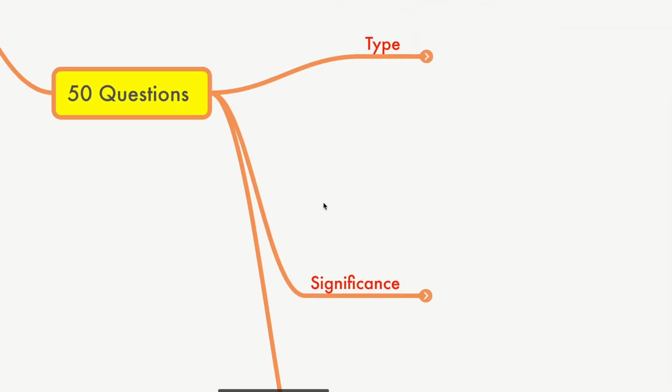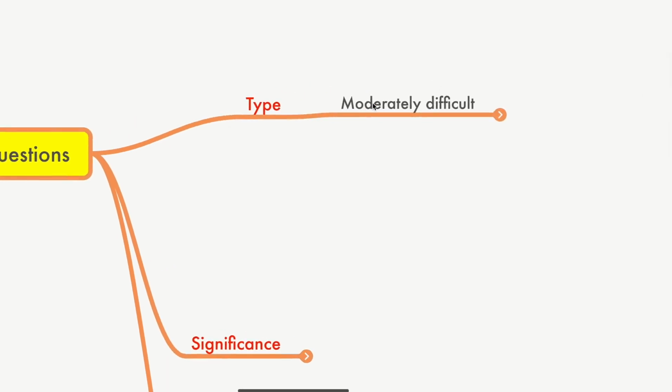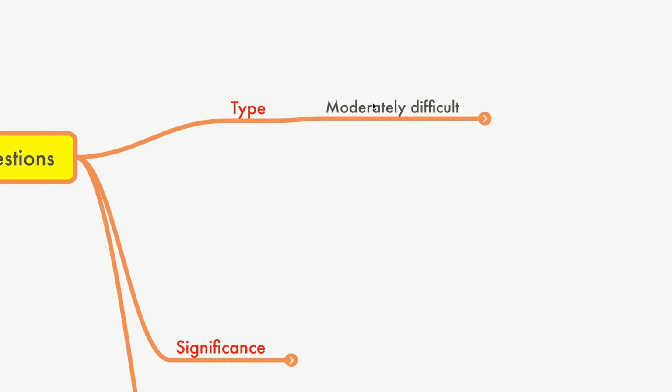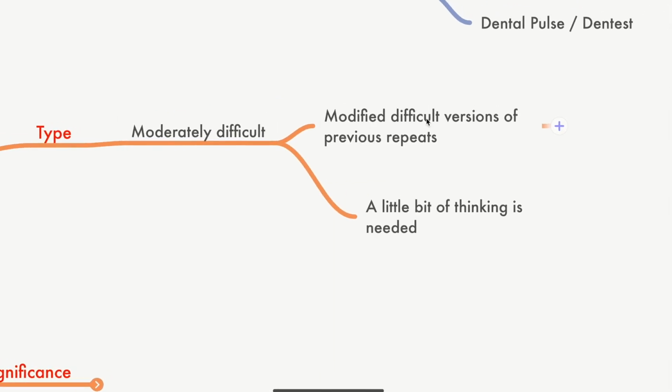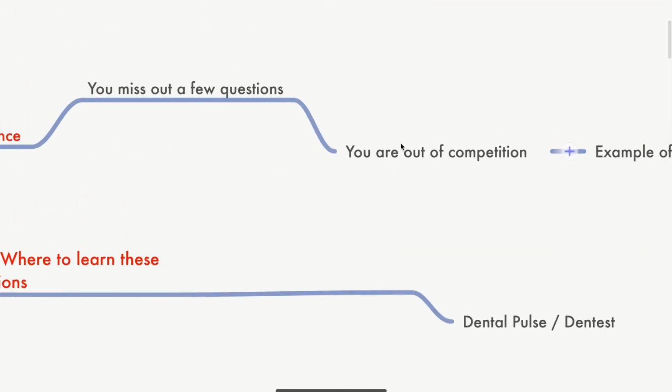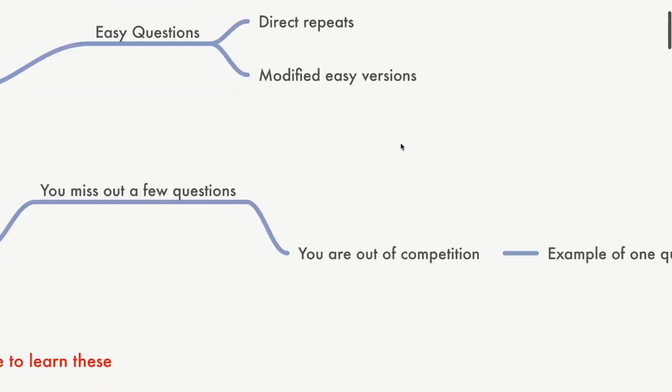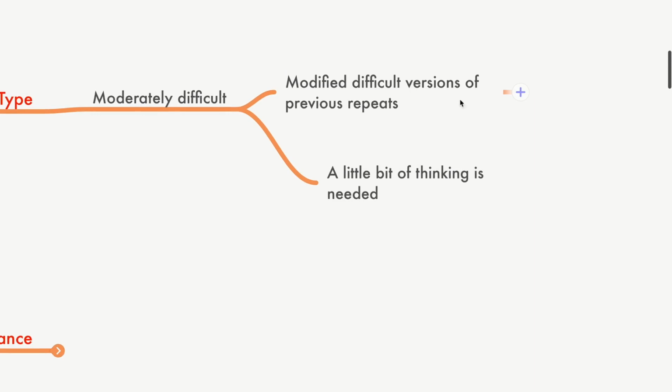Next 50 questions. Again, the type of questions are moderately difficult. They are not easy, they are not difficult, they are in between that. Okay, moderately difficult. And these are modified, difficult versions of previous repeats. The earlier area was direct repeats. This is a modified, difficult version of previous repeats, and a little bit of thinking is needed here. You can't directly read the question and answer it. If you have previously written the NEET exam, you know that certain questions you read the first line, you know the answer. This is not that kind of questions. A little bit of thinking is needed.